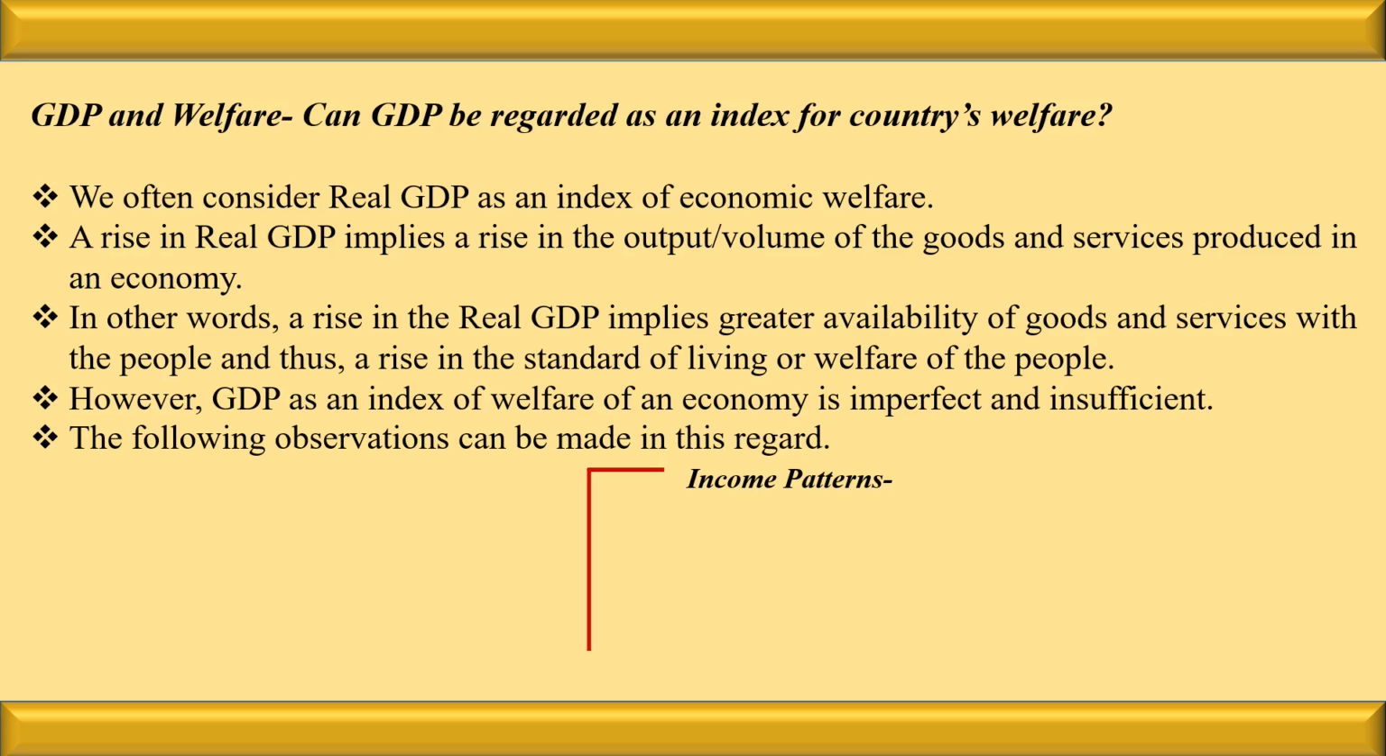If the GDP has increased because of an increase in the income of a few individuals, and with that the GDP has increased, the welfare of the whole community or the whole society will not be attained. So at this point we can say that the GDP has increased but the welfare of the society has not been achieved. Second is composition of output.